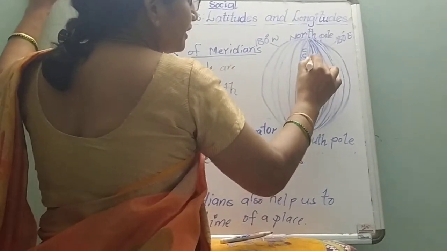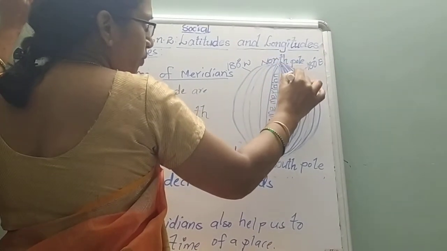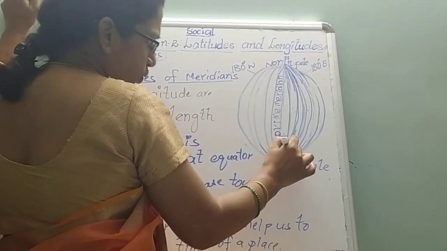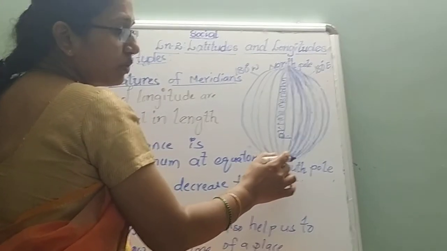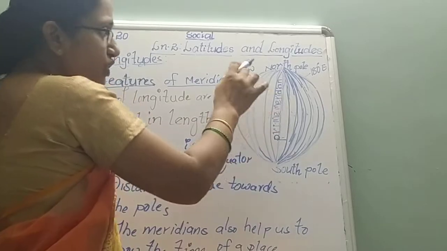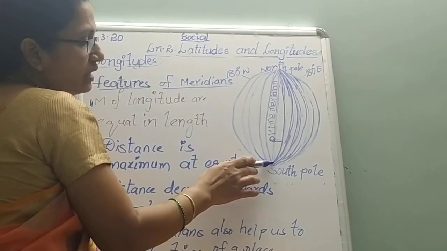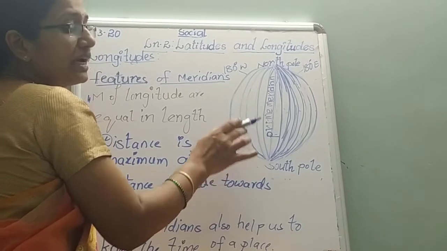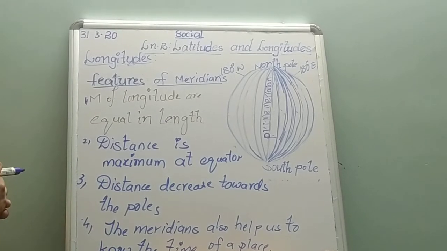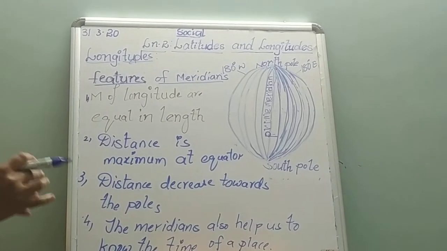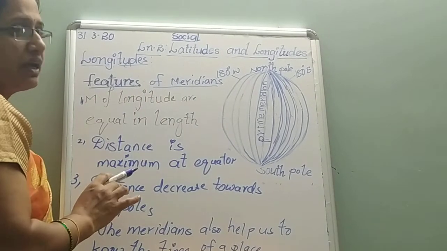So when the meridian reaches the pole, either the north pole or the south pole, the distance between the meridians decreases. Catch the point? And the meridians also help to know the time of a place. So these are the main features of the meridians.